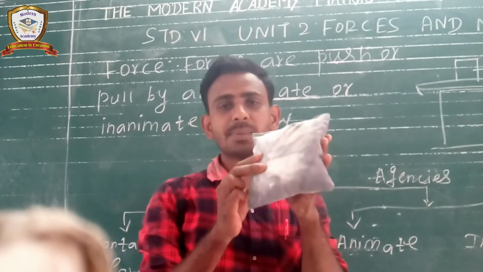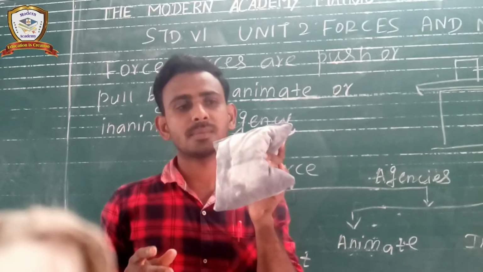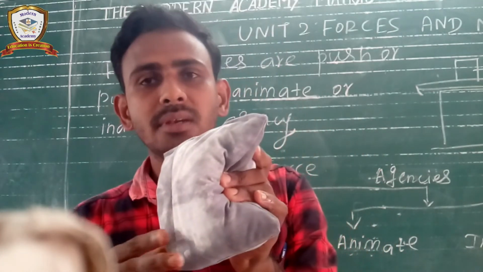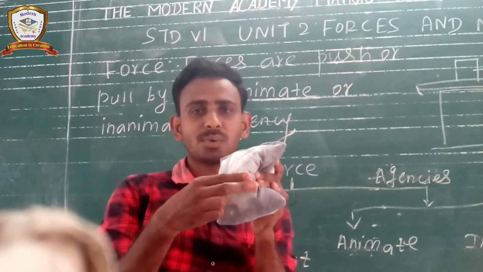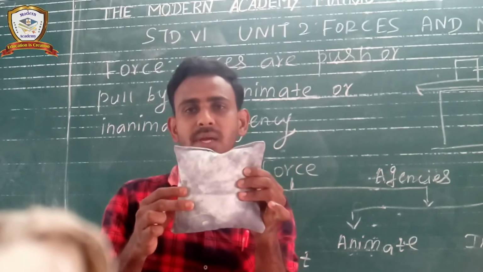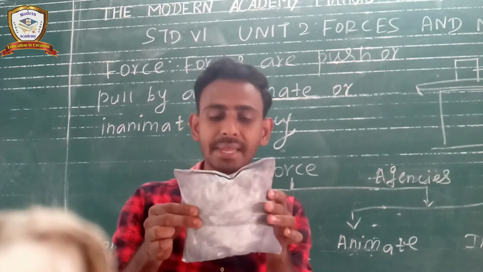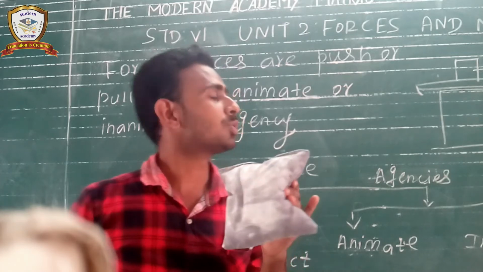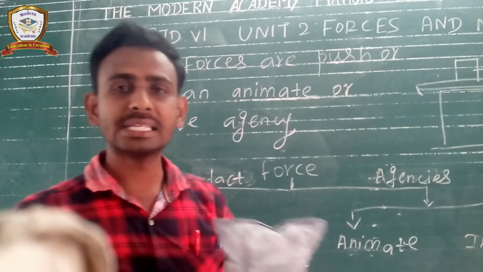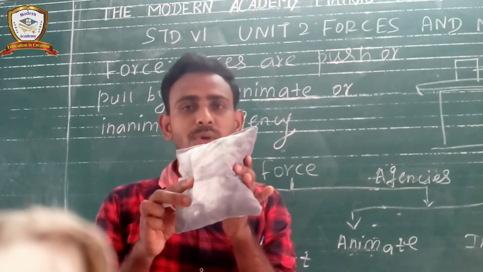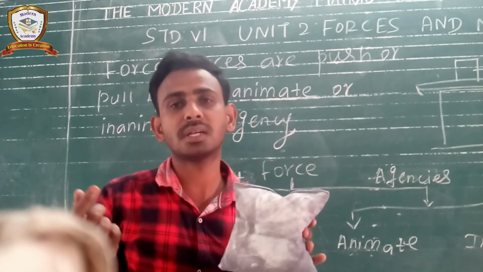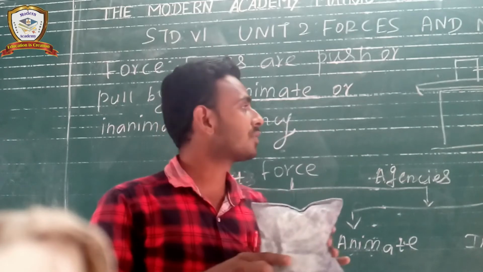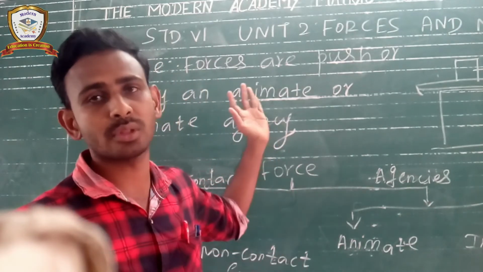Consider the duster. I just press this duster, so automatically it is contraction. Contraction means its size is reduced. Okay, I loosen it, automatically it expands. So the force is mainly used to contract or expand the object. So this is the main application. By using this topic, the force can change the shape of the object also. So the shape of the object, the speed of the object, and the position of the object, like that. Everything is mainly based on the force concept only.